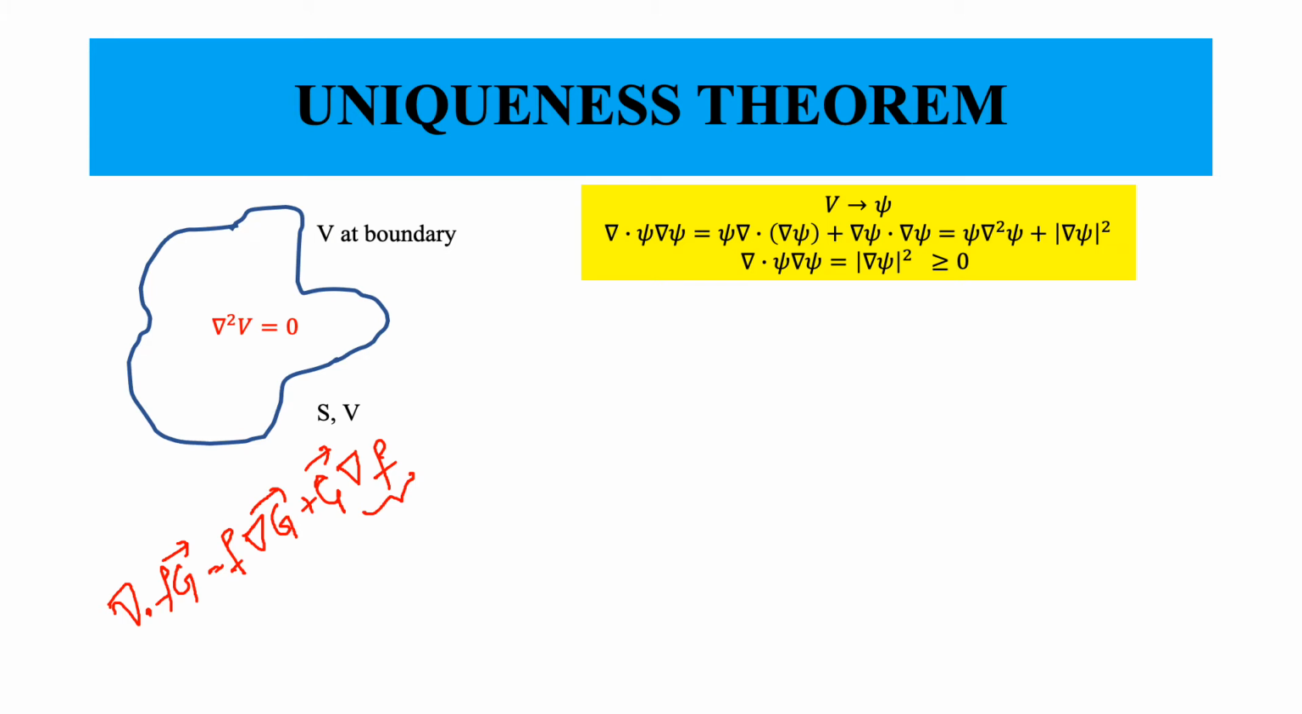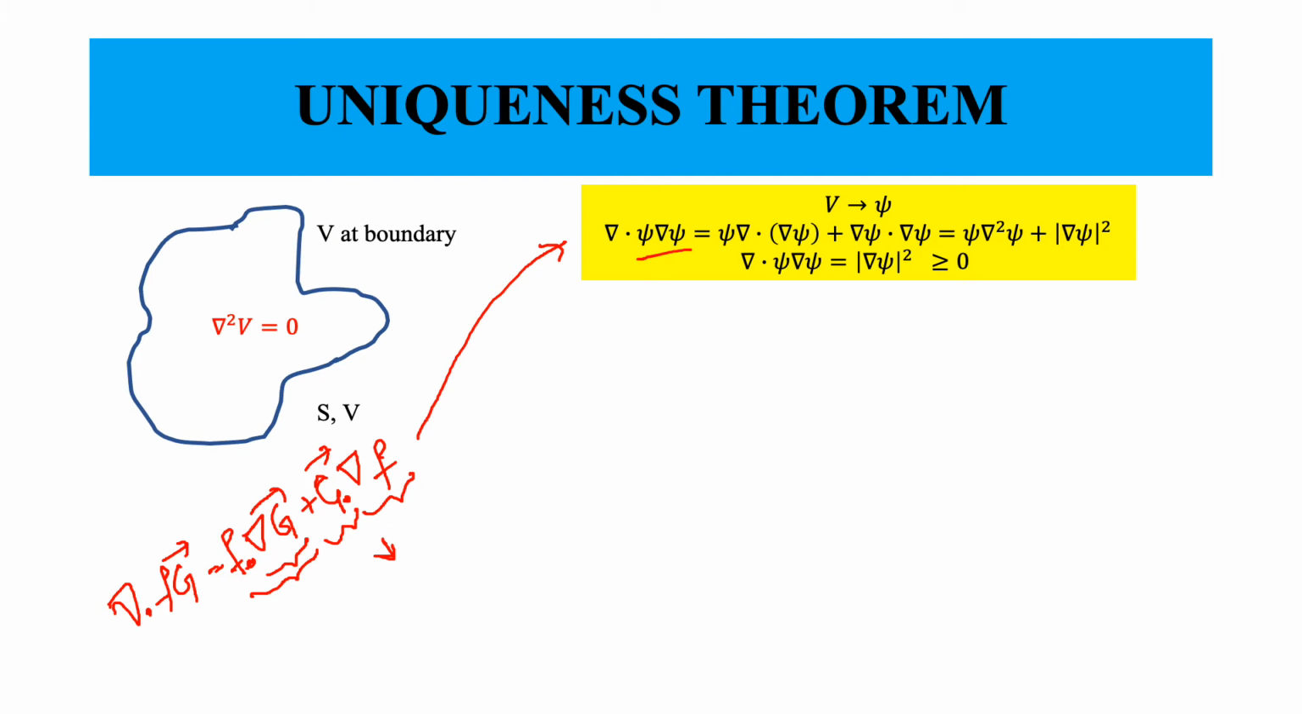Del f gives you a vector field. When you dot multiply it with a vector, you are going to get a scalar. Similarly, scalar multiplied by scalar gives you a scalar itself. So all we are having is scalars now. So you have the divergence of psi del psi. Now you put in those values, you will get this equation.